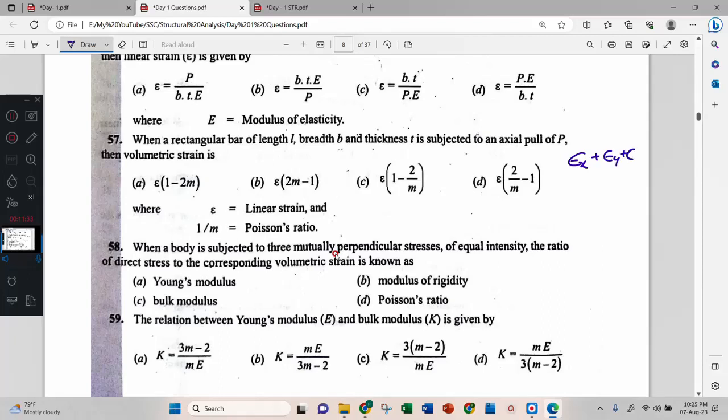Epsilon by epsilon Z. One by m means mu it is. Strain into 1 minus 2 mu is the correct answer.